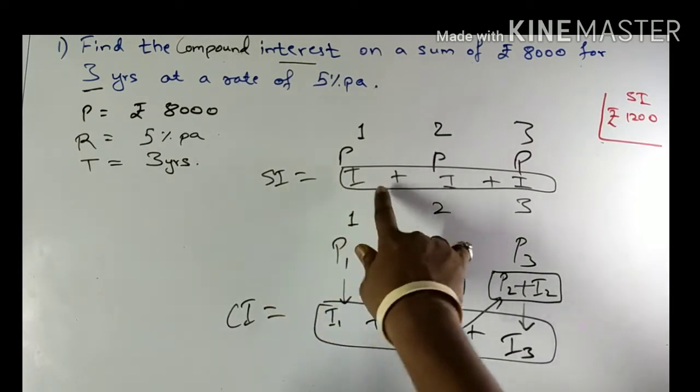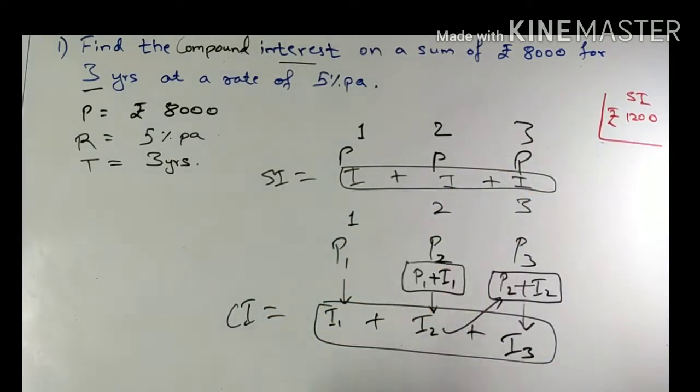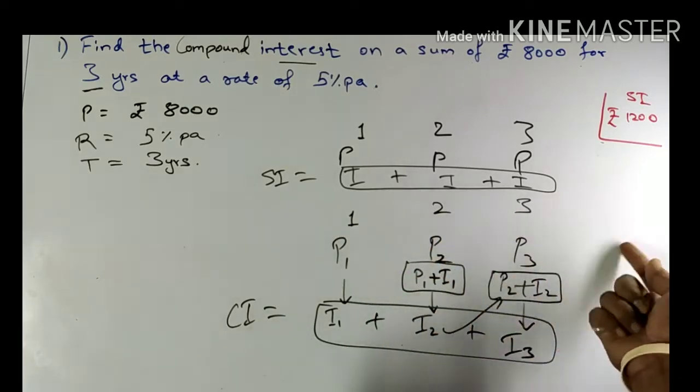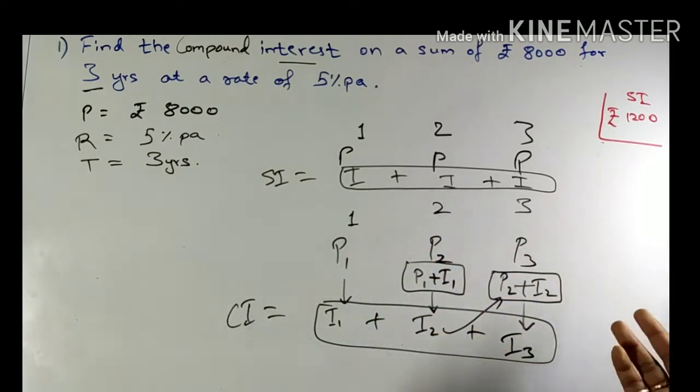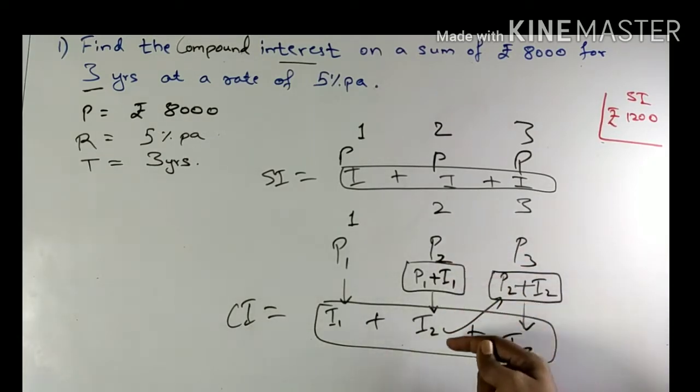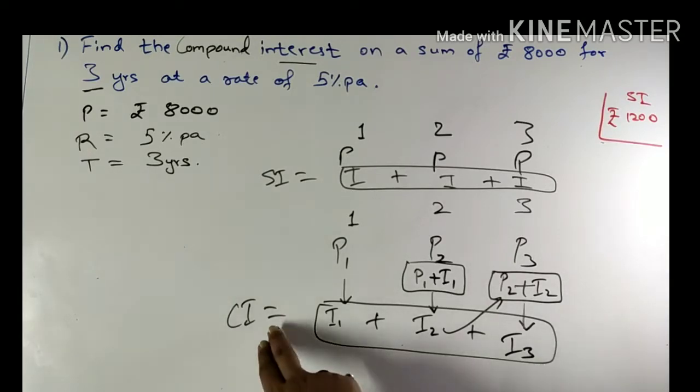Hence it would be 3 times the same interest. In compound interest, since the principal changes every year, my interest also increases with the increase in the principal. Hence you may also witness that in banks, when you keep your money in an FD, the amount you earn is more than in your regular accounts, because compound interest is yielded on FD amounts.